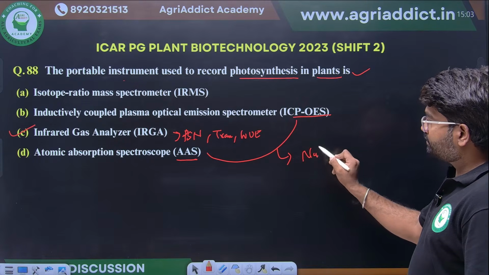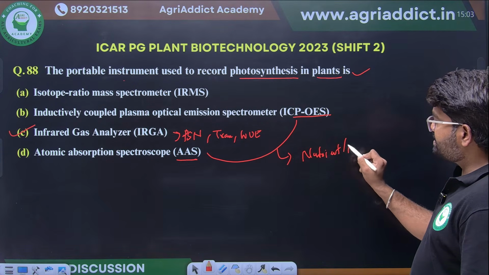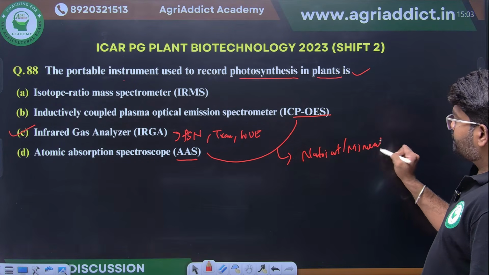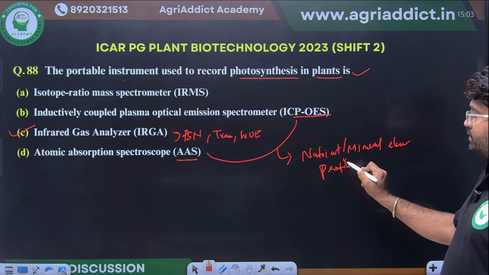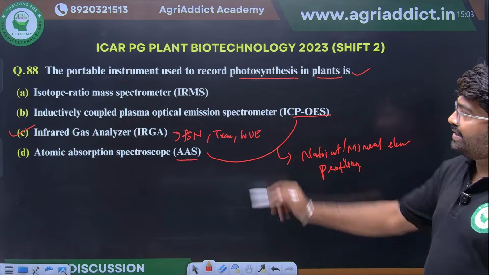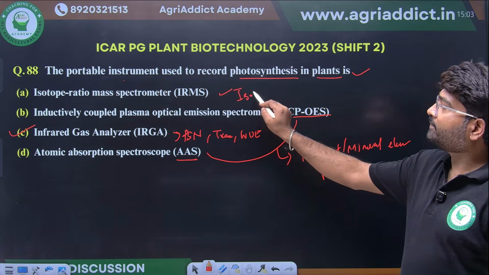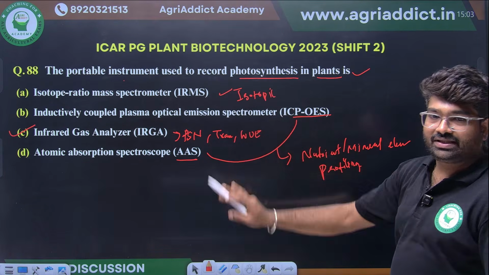Remaining options, if you see, AAS, ICP-OES, this is primarily used for what purpose? For nutrient or mineral elements. Mineral element profiling can be done, correct? Here isotopes will be profiled. So the right option is IRGA.